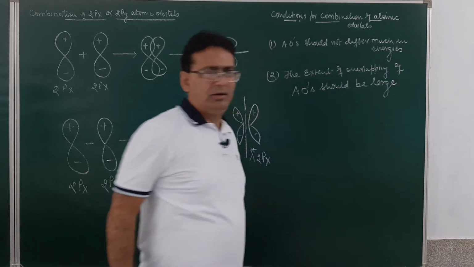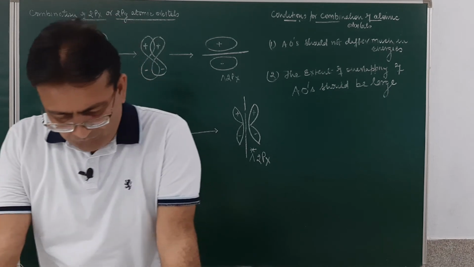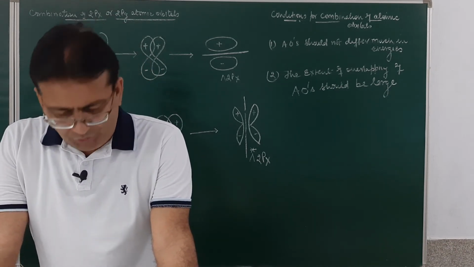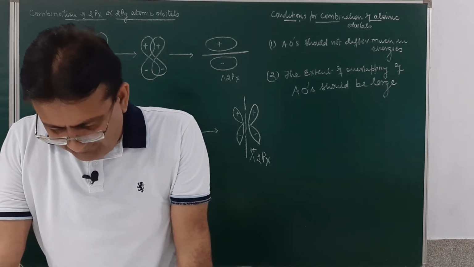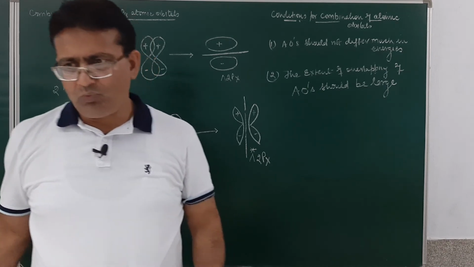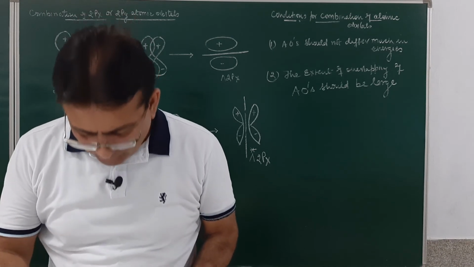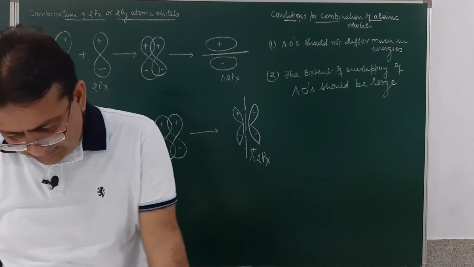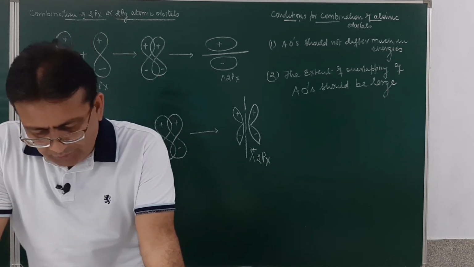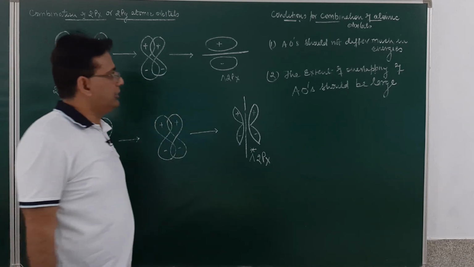And number three, the combining atomic orbitals should have the same symmetrical distribution about the internuclear axis.